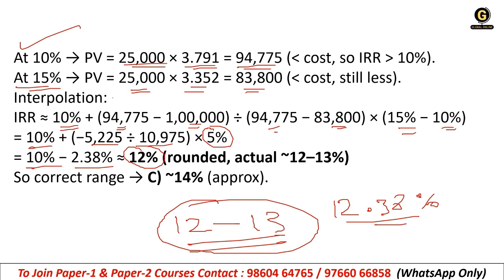That means just a little bit more than 12%. So it should come under 12 to 13 or around that, right. So 14 was there in the option, so 14 will be the correct answer. Okay, sometimes this also happens, right. Exactly point-wise answer will not be in the option, but you have to choose the option which is nearly the correct answer. So 14 will be the correct answer.